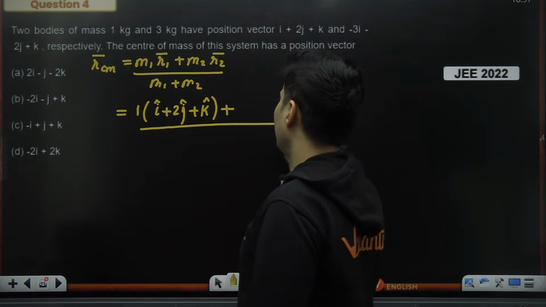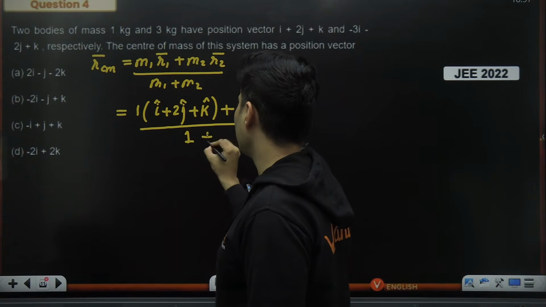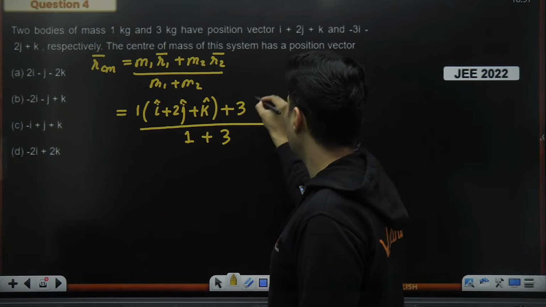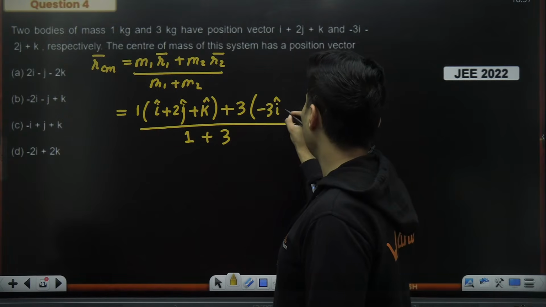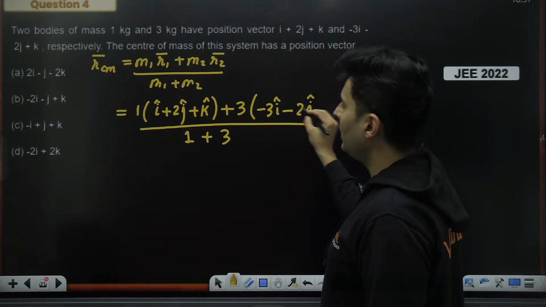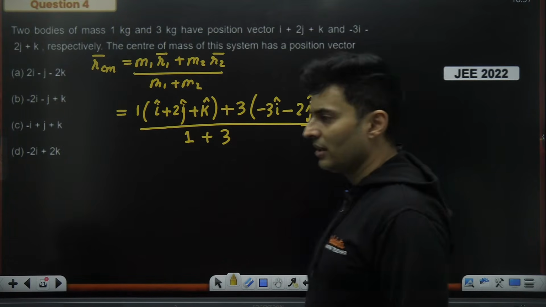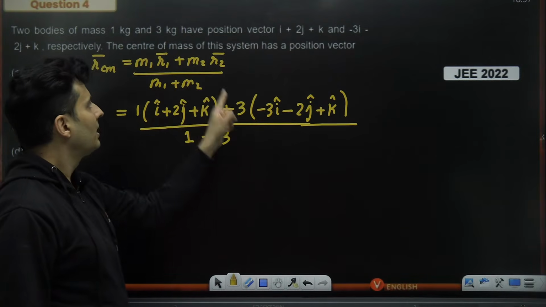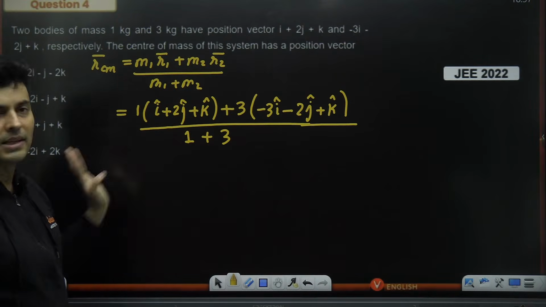Mass number 1 is 1 kg. So put 1 over here. Plus, now the second mass is 3 kg, put 3 over here. Now put the second vector, which is minus 3 I cap minus 2 j cap and plus k cap, I believe. Yes. So that is what I will substitute. M1 R1 is this, M2 into R2, okay, and M1 plus M2 over here.